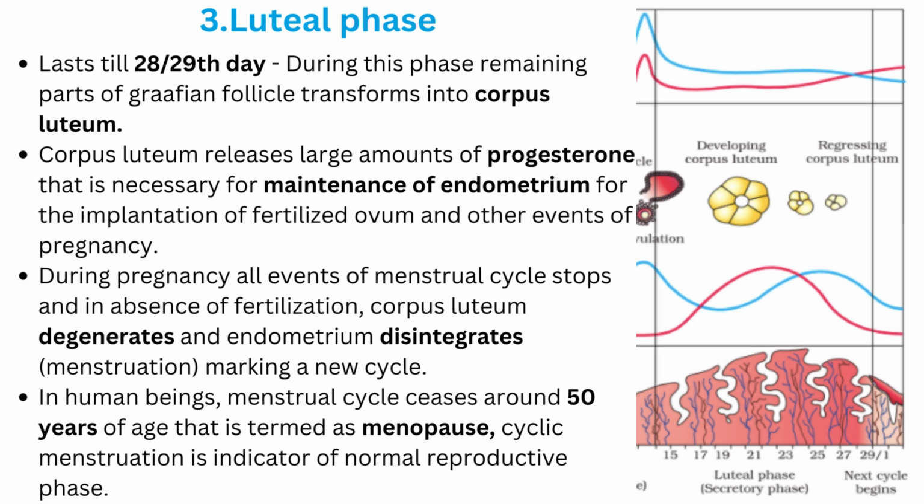During pregnancy, all events of the menstrual cycle stop, and in absence of fertilization, the corpus luteum degenerates. The endometrium disintegrates, that results in menstrual flow, marking a new cycle. In human beings, the menstrual cycle ceases around 50 years of age, that is termed as menopause.